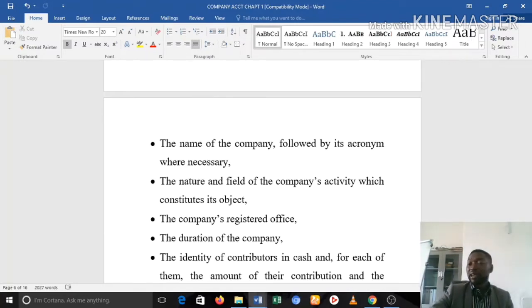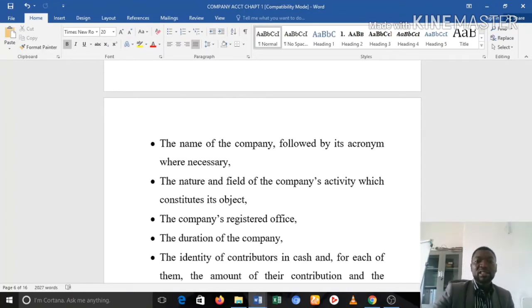SABC. Okay, you have something like the Banque Internationale Camerounaise de Épargne et de Crédit, which we usually call BICEC. Okay, so BICEC is the acronym. The name of the organization is the full name, which is Banque Internationale Camerounaise de Épargne et de Crédit.